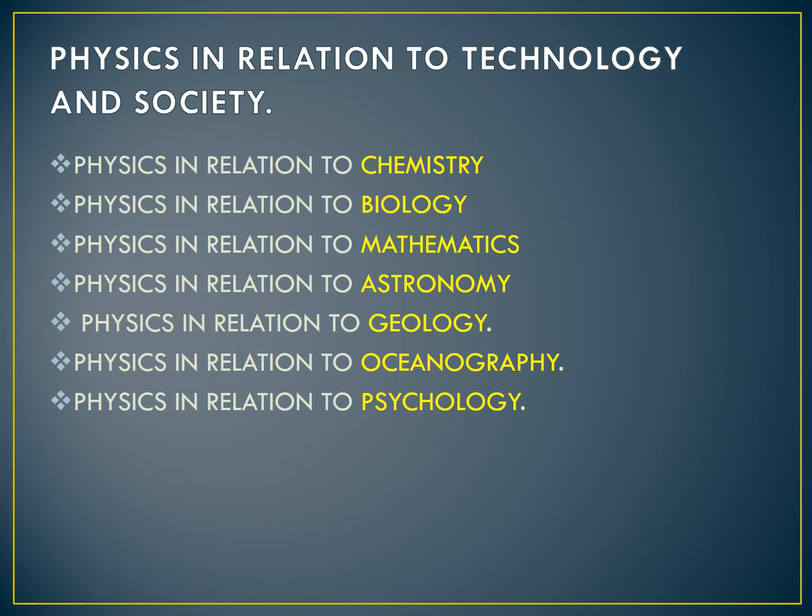In chemistry, we study the structure of the atom, radioactivity, X-ray diffraction, etc. By studying the structure of the atom in physics, we can arrange the elements in the periodic table in chemistry by their atomic numbers. It also helps us in interdisciplinary branches.